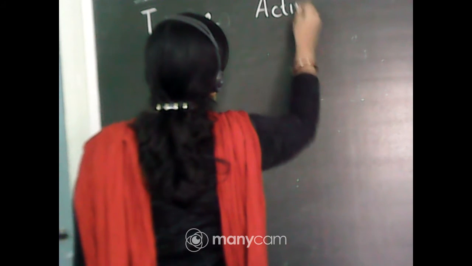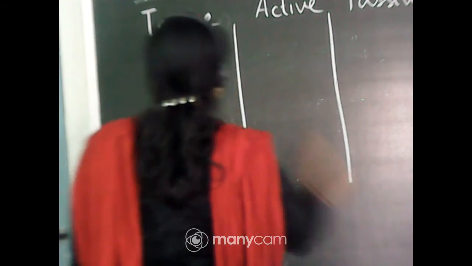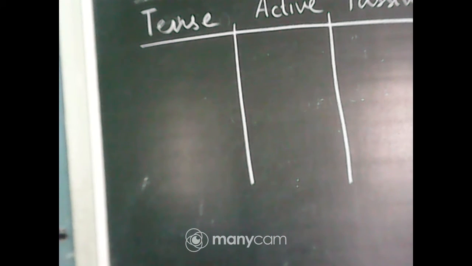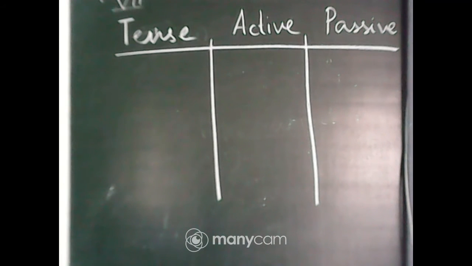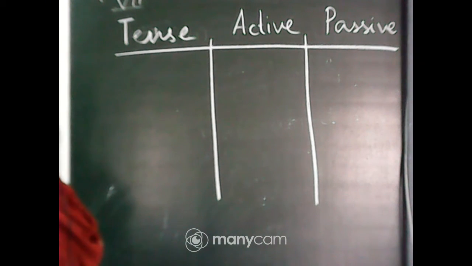So the tense, I'm writing the tense in this column: active and passive. Examples you will write, okay? You will write the examples. Now let us begin with present tense. Okay.